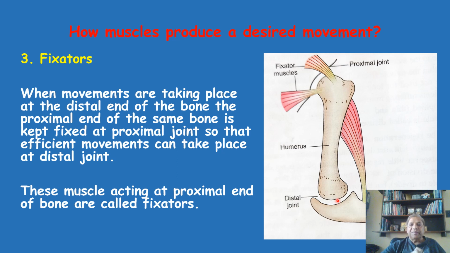So the third group of muscle is also helping in flexion at the elbow joint, and these are the fixator muscles, which are attached at the other end of the bone and keep the shoulder joint fixed.